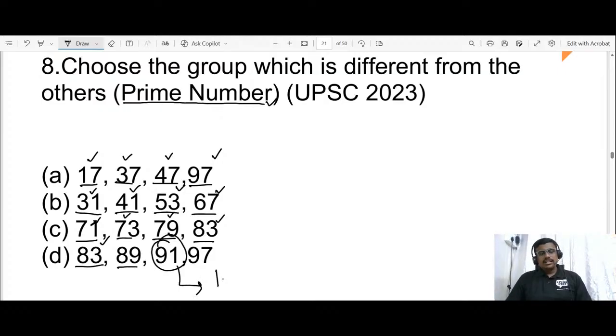91 is 1 into 91, and 13 into 7 is 91. It has more than two factors. This is the odd one out. So the answer is option D.